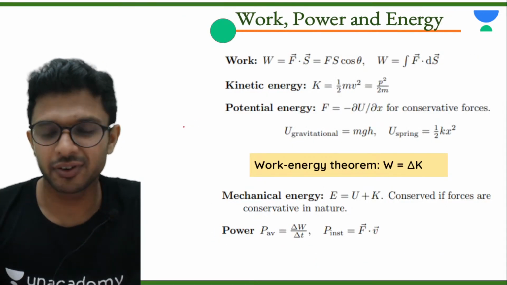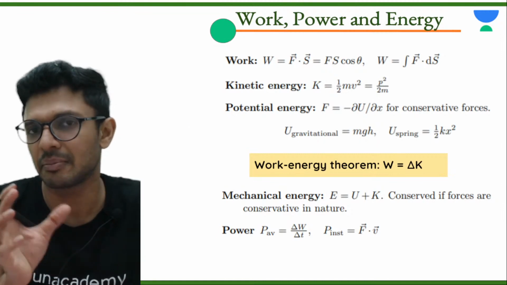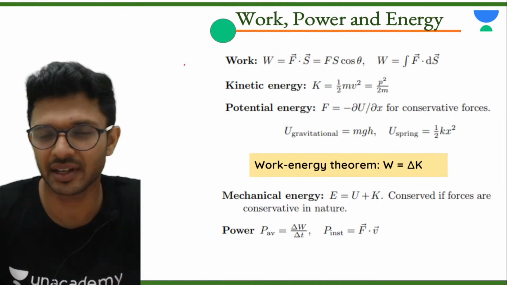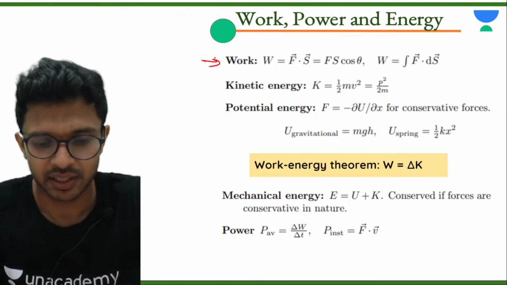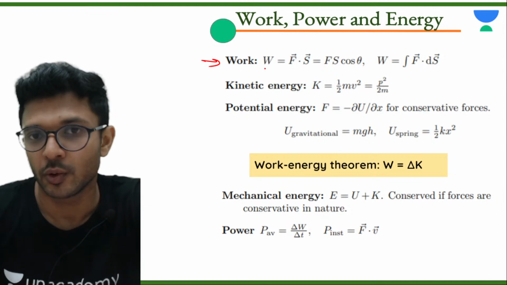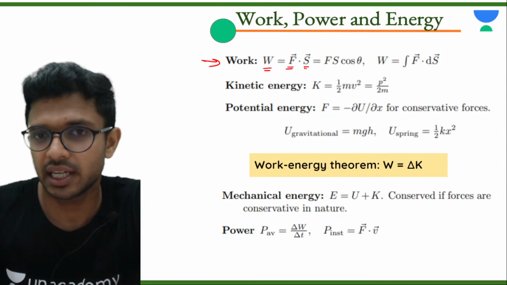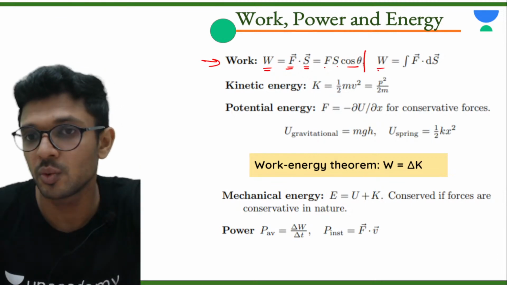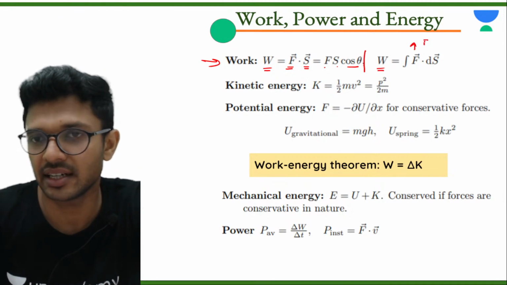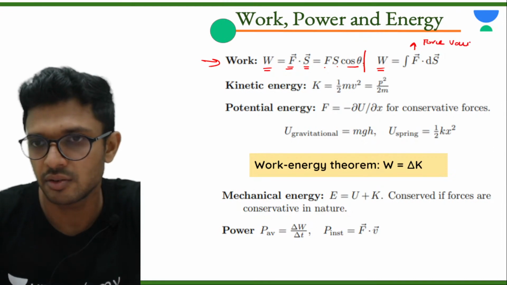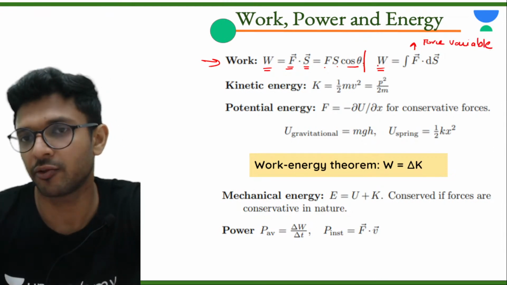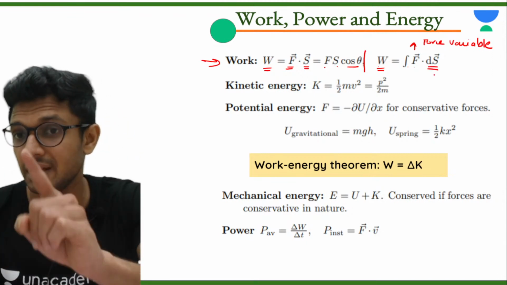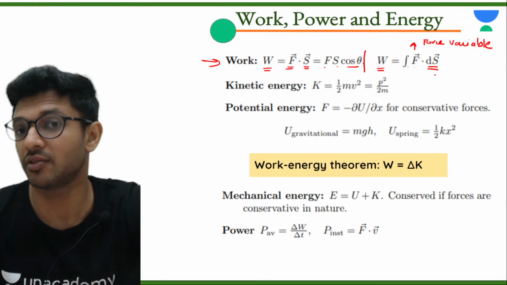Then the chapter of work power energy is completely based on concept. The number of equations is very small. Anyway, let's write down all the important formulas, starting with work done. Work done is equal to vector F dot vector S, which is F S cos theta. Now, if the force is variable, the formula for work done is integral F dot ds. Integral F dot ds is used when the value of force is variable.